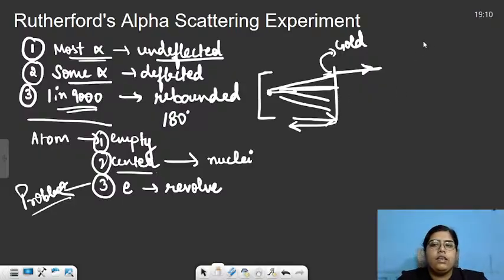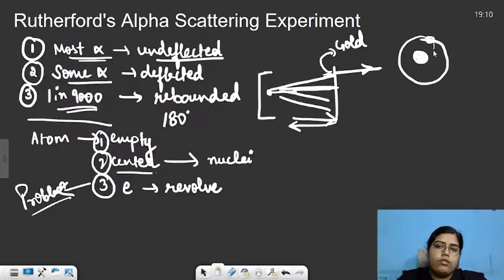Electrons keep on revolving around the nucleus. None of the electrons actually fall inside the nucleus even after many years. That will not happen at all, right? So this was the main limitation of Rutherford's model. Rutherford was not able to clearly explain with proper reasons why electrons should revolve around the nucleus and why the electrons should not be revolving in fixed orbits, right?